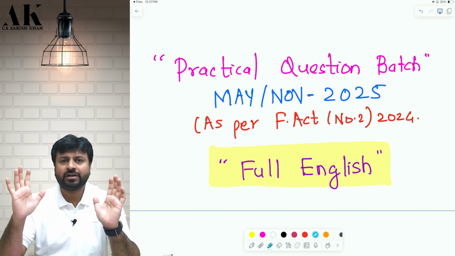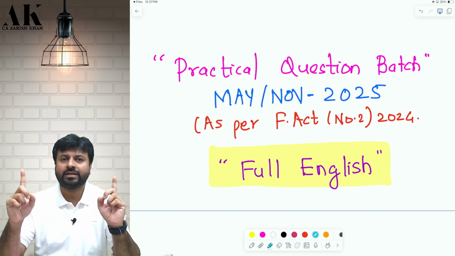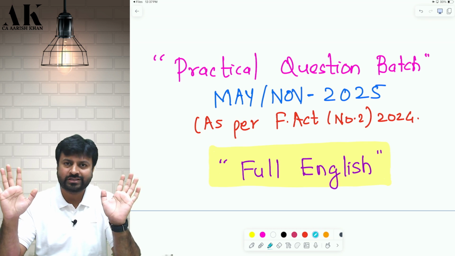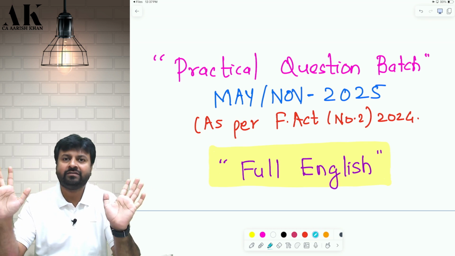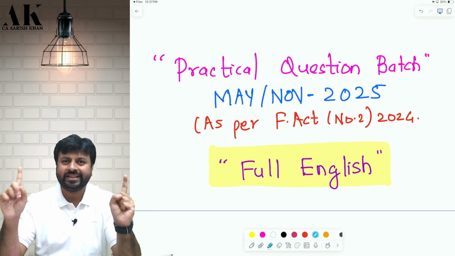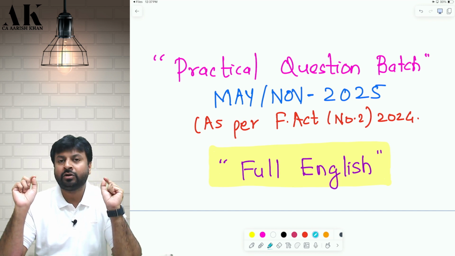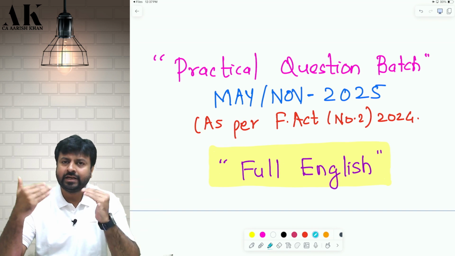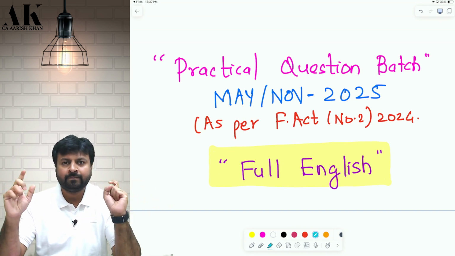Last but not least, every question has to be solved by the student first. When I say solved by the student first, it does not mean that I am not going to discuss and explain. I will explain everything. But my only objective is that you should pause the lecture, read the question, and try to get the answer at your end. And whether or not you are able to get the answer, then you come to my explanation and see the lecture. So this should be the approach.